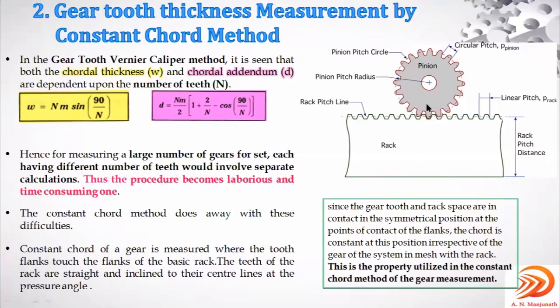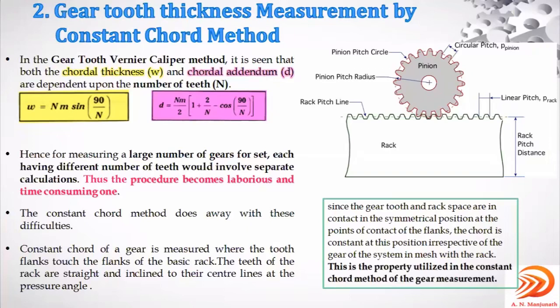So this is the property utilized for this second method of measuring the gear tooth thickness. Overall, it removes the dependency on the n value, the number of teeth, because in a given set, if the gear numbers vary, the time consumption will be more.